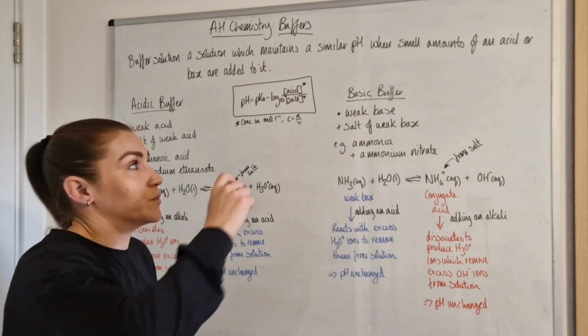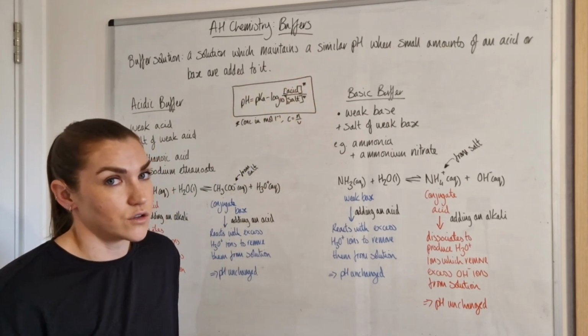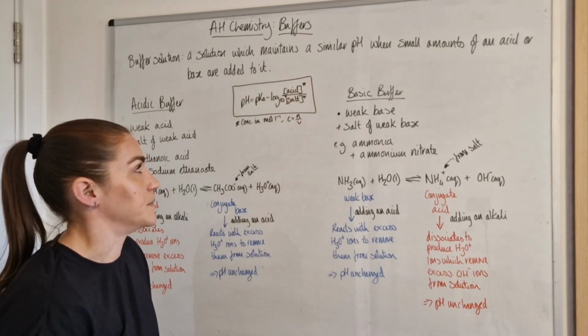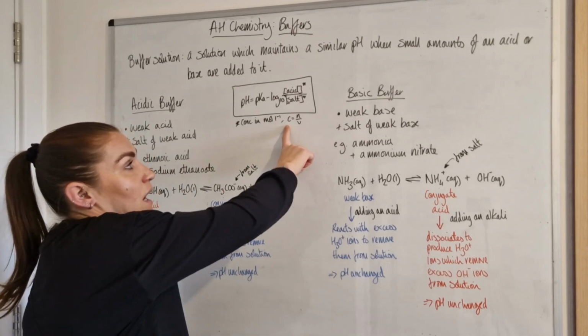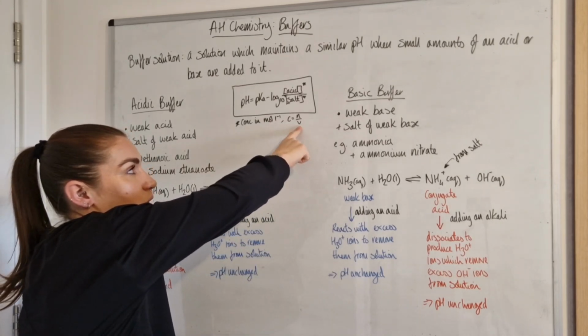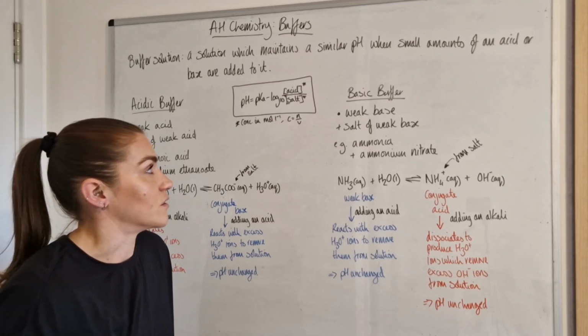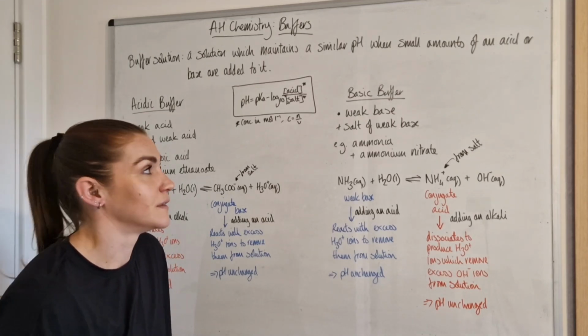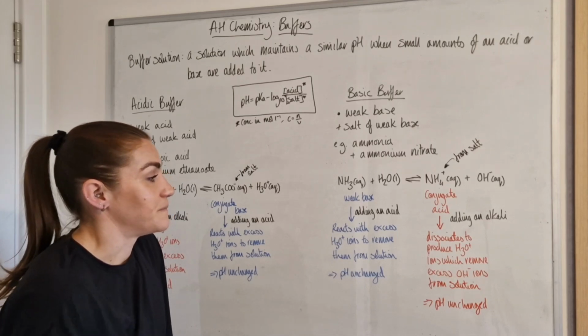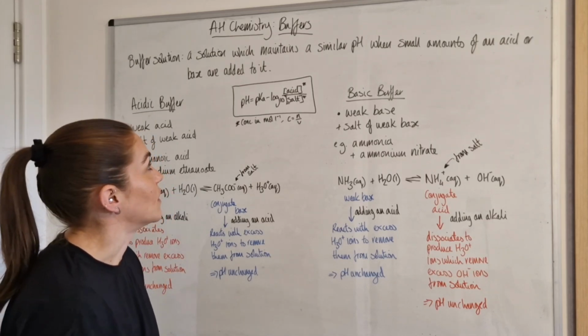However, you can have them both in moles, as long as they're both the same unit, but a lot of the time it's better just to keep it in moles per litre just in case. And if you do need to convert into moles per litre, just remember that concentration is number of moles over the volume.